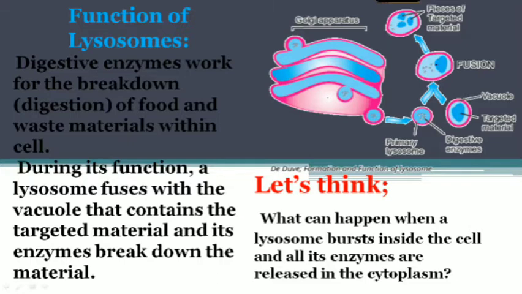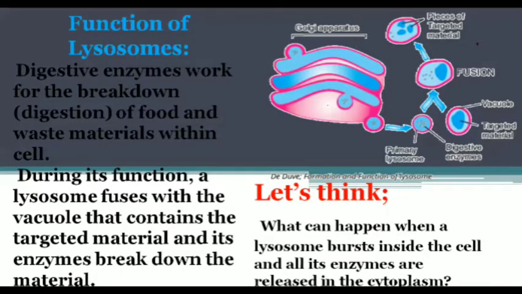After fusing, it releases its digestive enzymes into the vacuole's material, and this material breaks down and is digested, and the lysosomes release this material out of the cell.